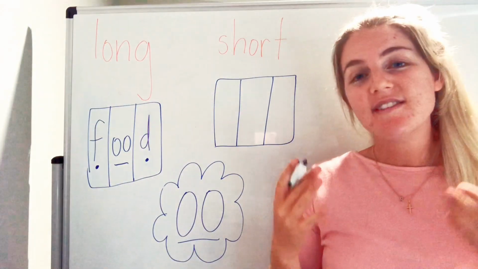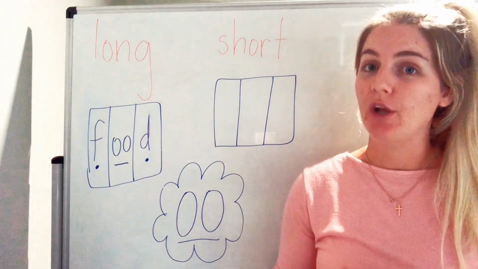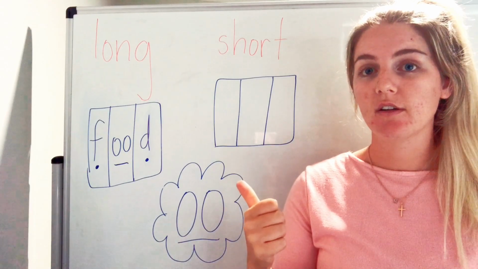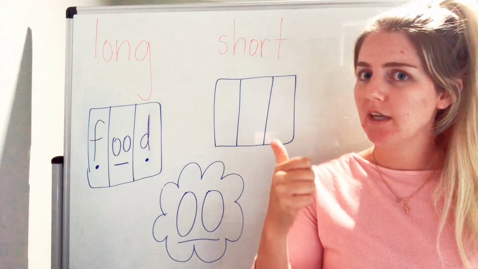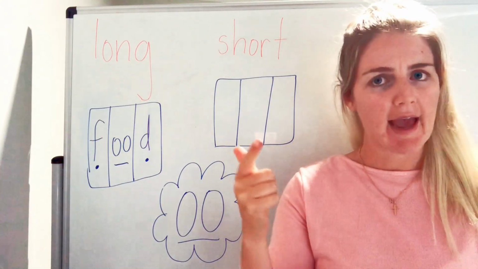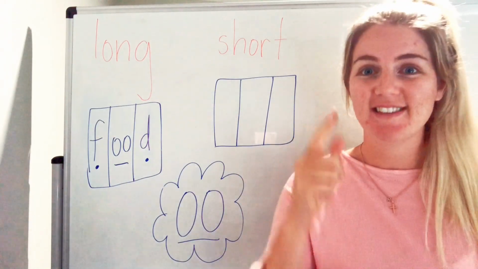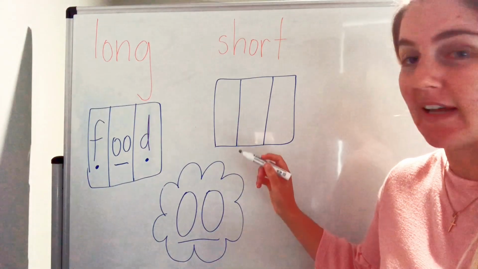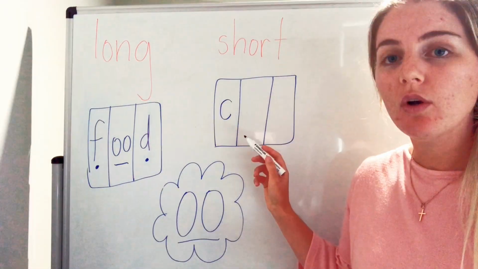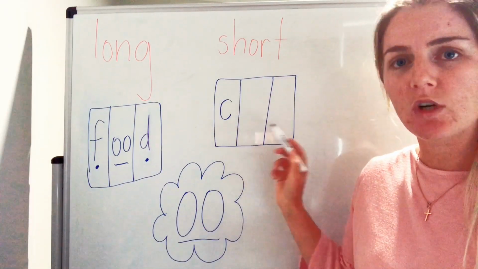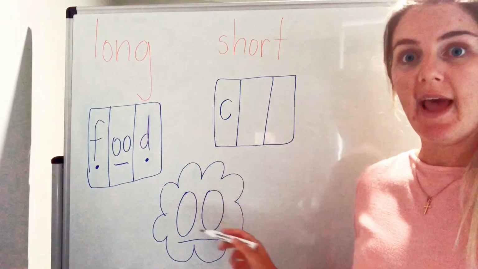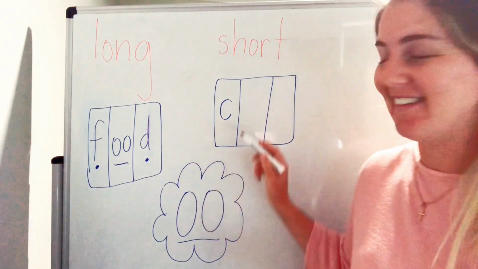Well done. What is the first phoneme you hear in the word cook? K. It could be C. It could be K. What would look right? C. That's right, it begins with the letter C. K, oo. What do you think goes in the middle? Our vowel digraph. Well done.